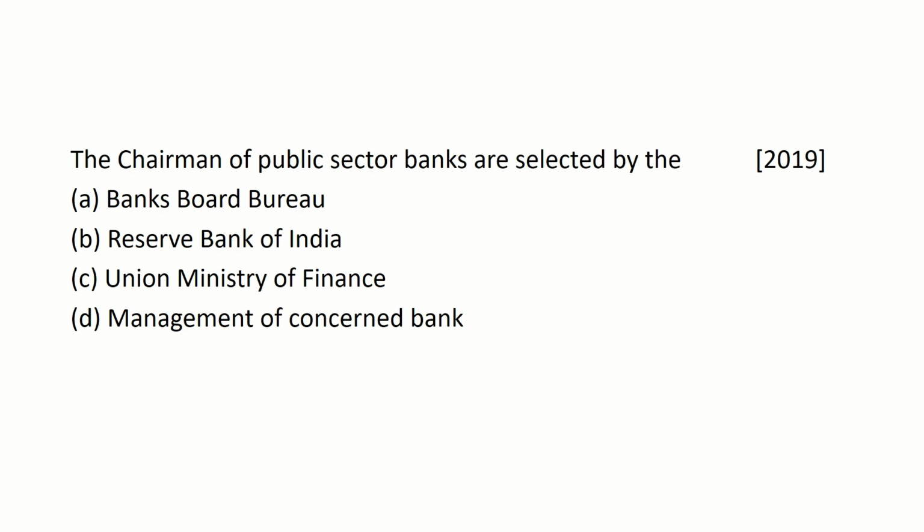The chairman of public sector banks are selected by option A, Banks Board Bureau, option B, Reserve Bank of India, option C, Union Ministry of Finance, and option D, Management of Concerned Bank. This question was asked in the year 2019. And here the right answer is option A, Banks Board Bureau.